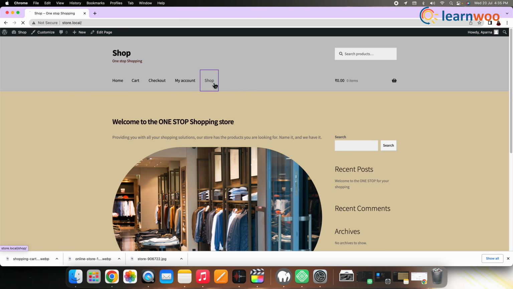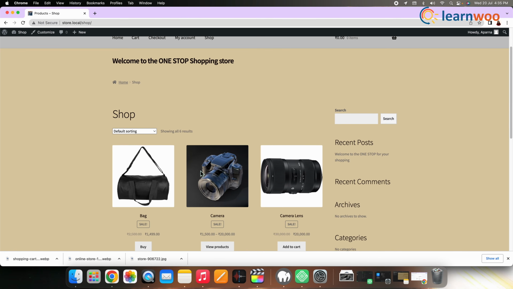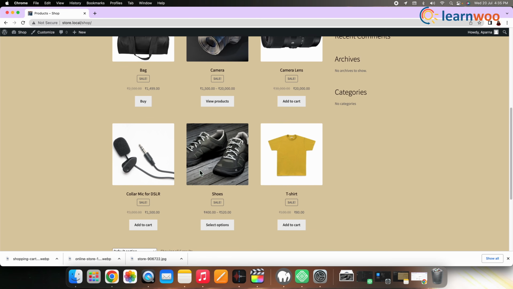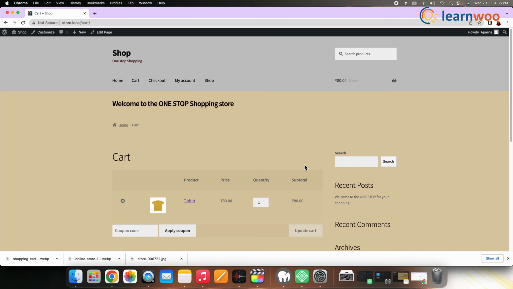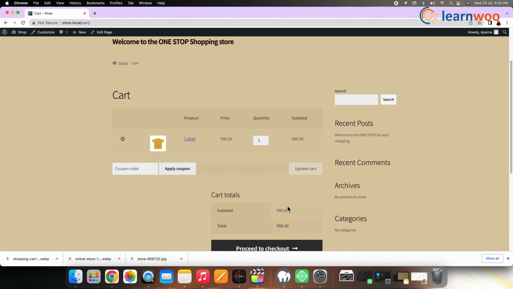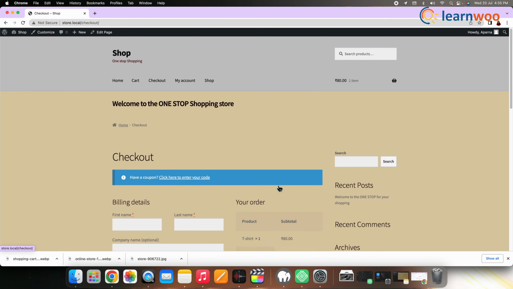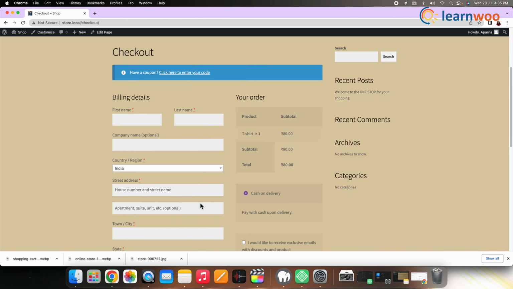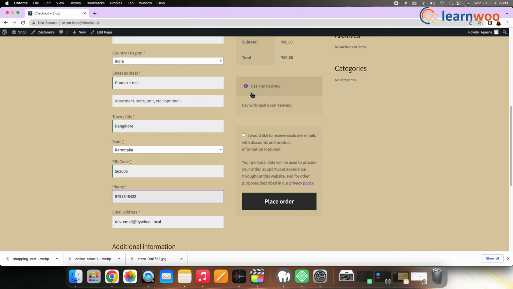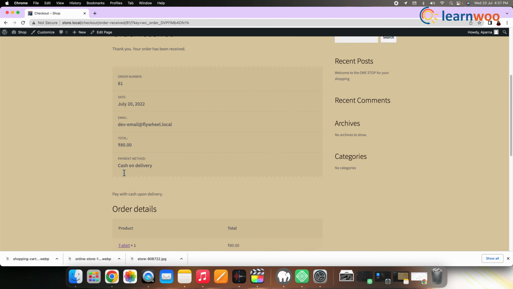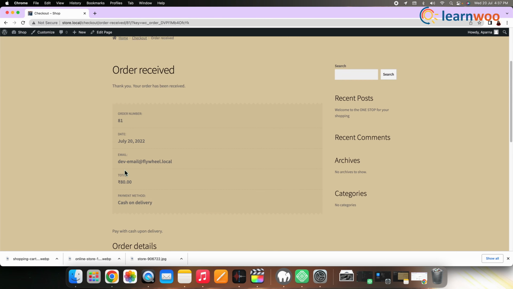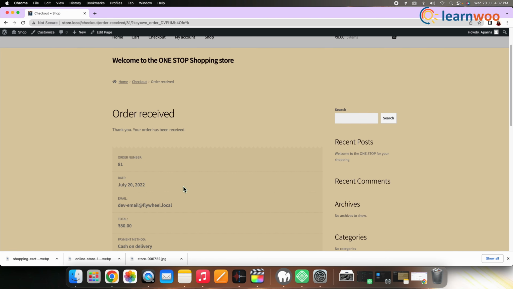Now let's place an order and see how it looks in the store. Go to your store, select the product, add to cart, go to cart and check out. Now you can see the cash on delivery option here available for payments since we have enabled the option in the payment settings. Now select cash on delivery and place the order. And your order is placed on cash on delivery.